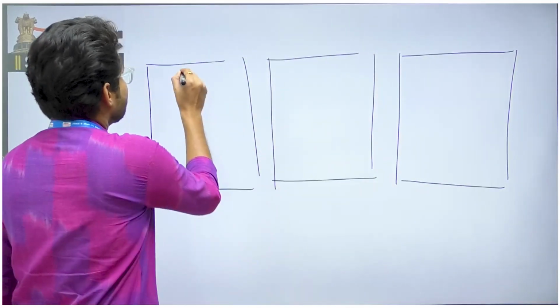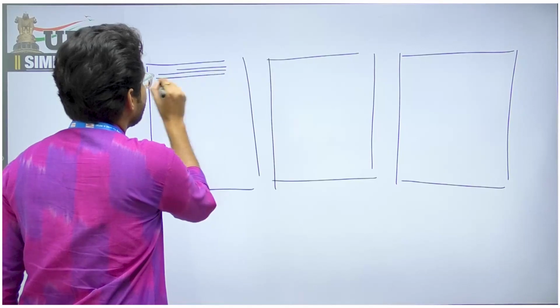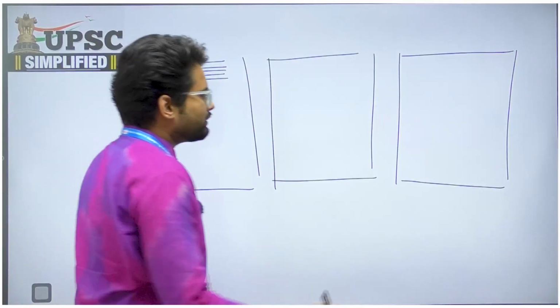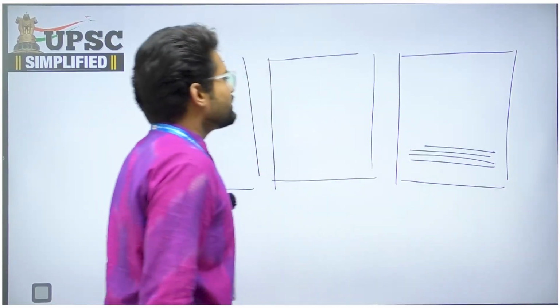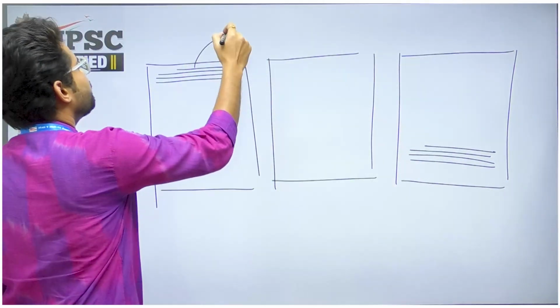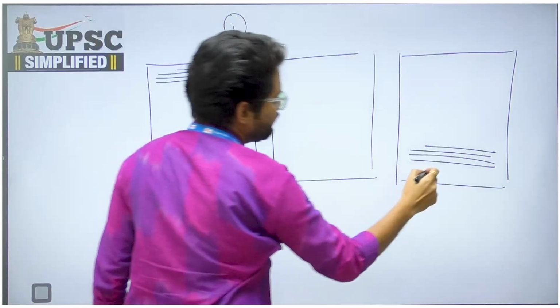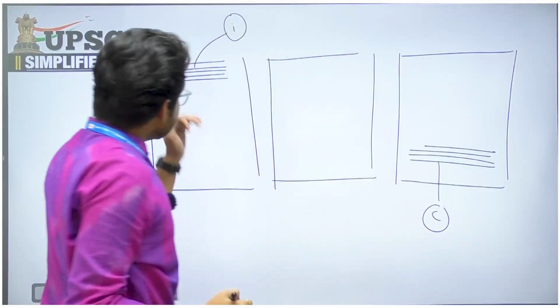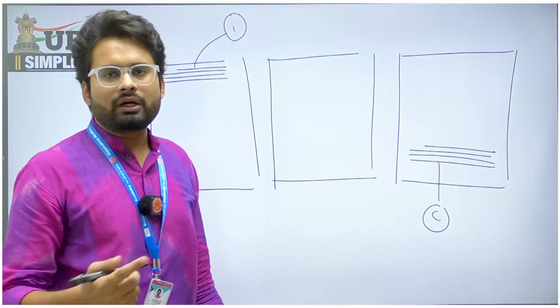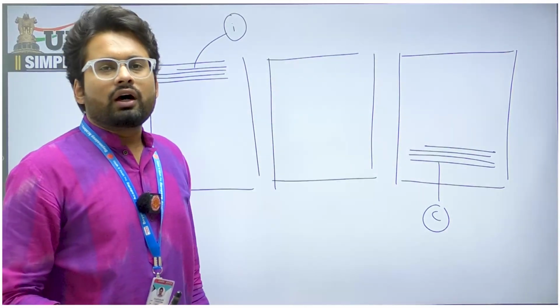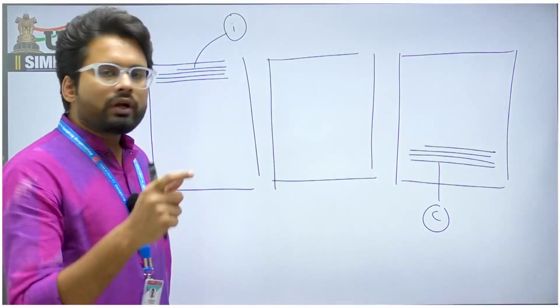The first few lines, let's say 3 to 4 lines, are for the introduction, then 4 to 5 lines for the conclusion. This is the formality, introduction and conclusion, and the rest of the space is where you are supposed to write your body parts.